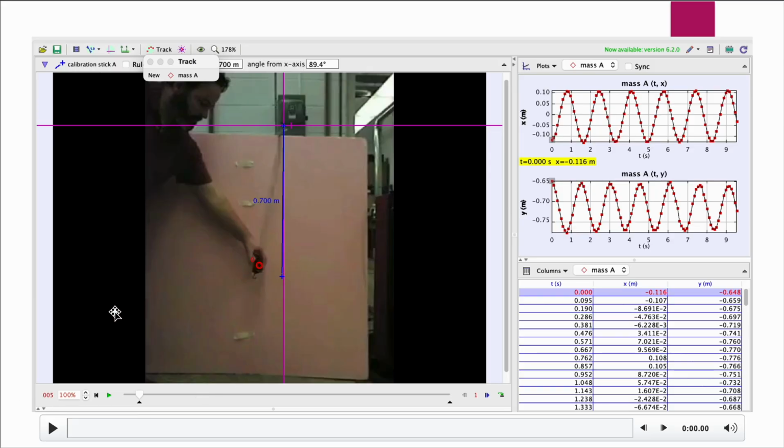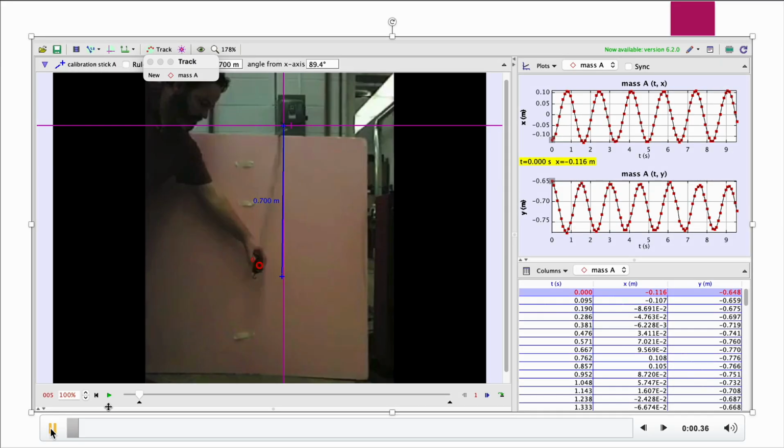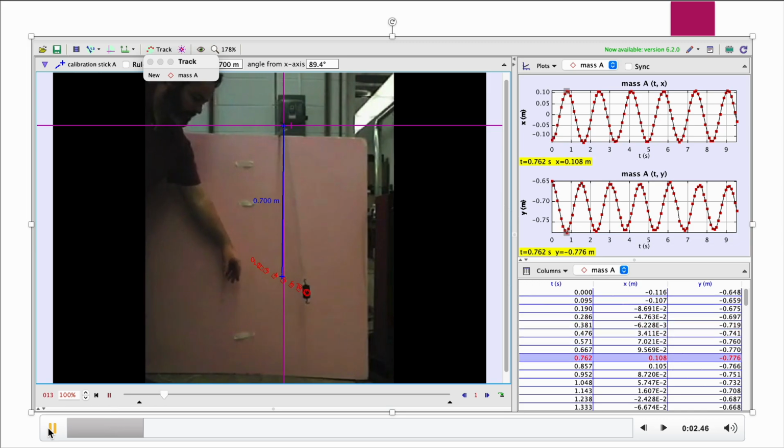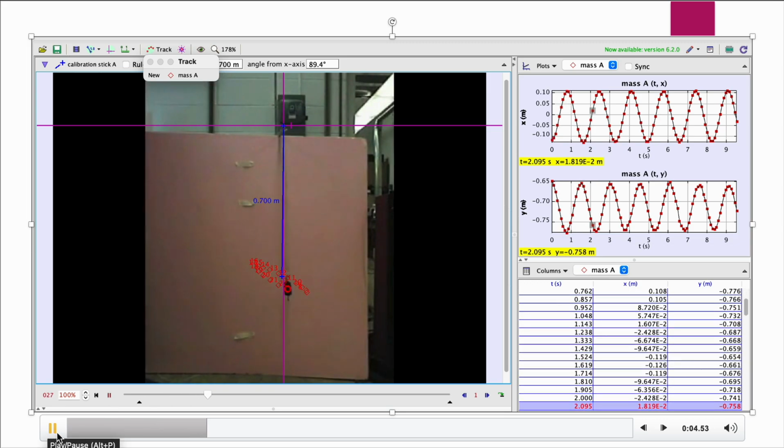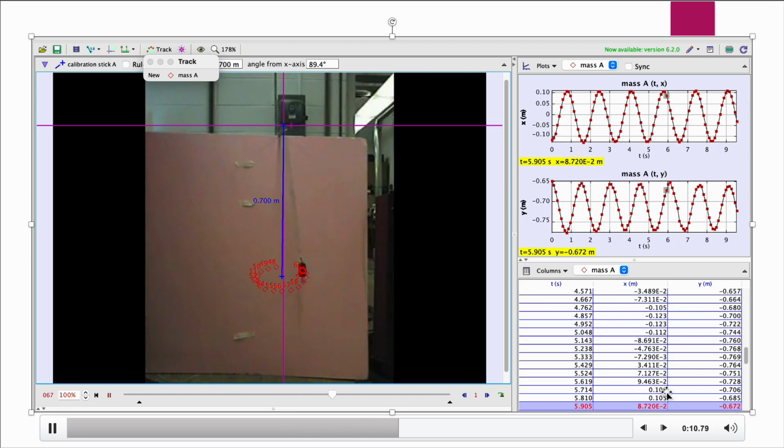Here's the Tracker model right here. We can go ahead and play that out. And as you can see, as it oscillates right here, we have our X and Y data that is compiling right here. And it shows the oscillations up here in our graph.